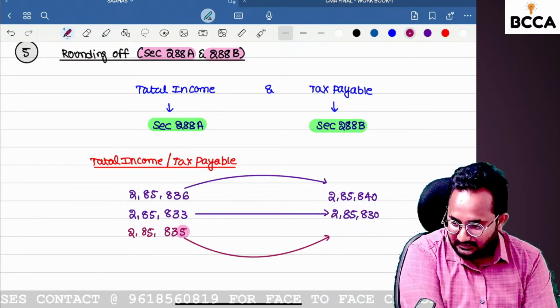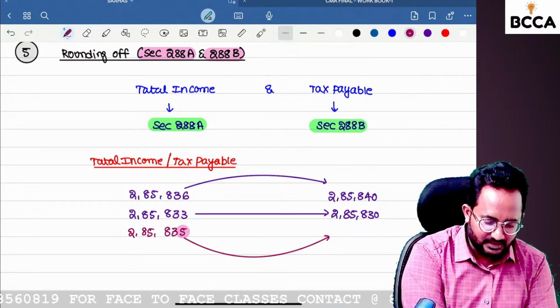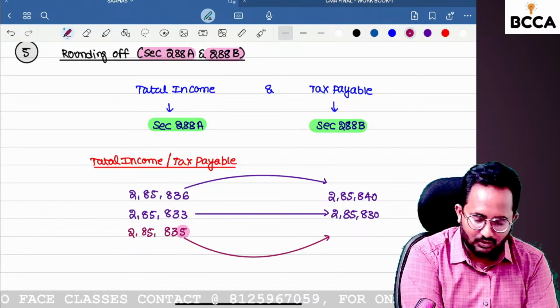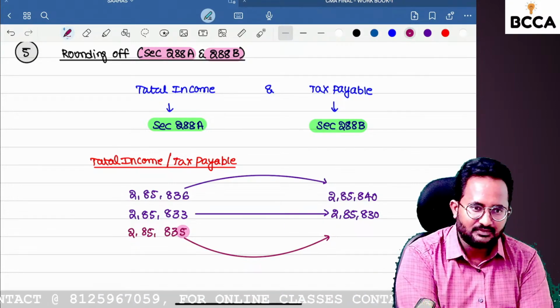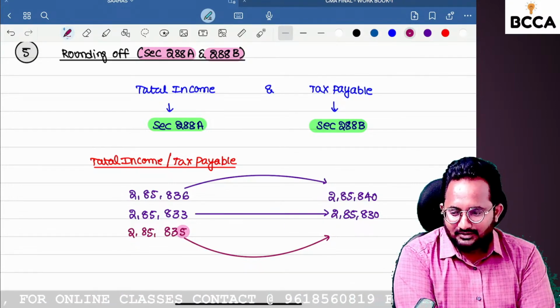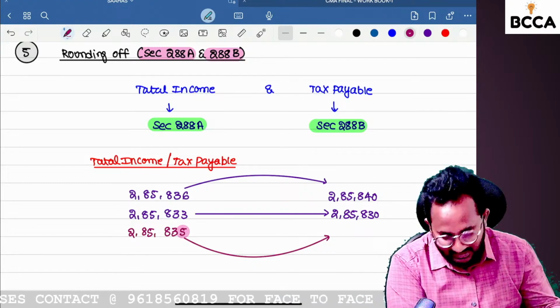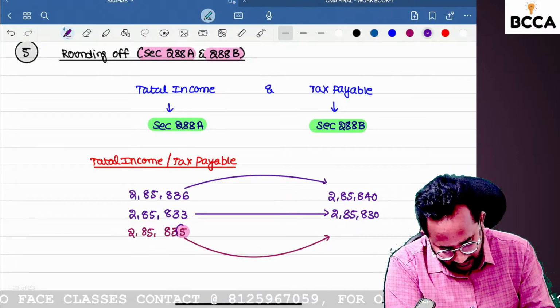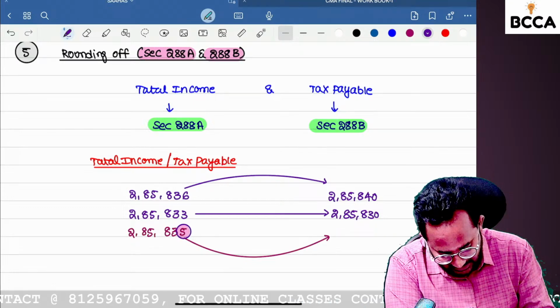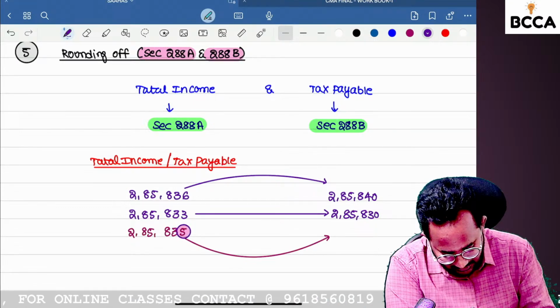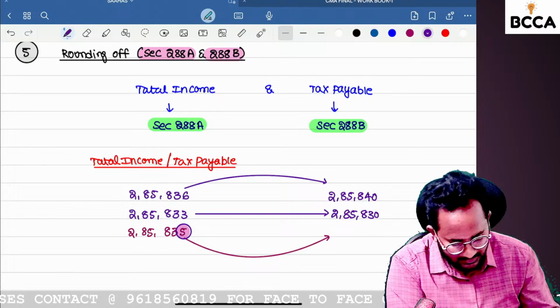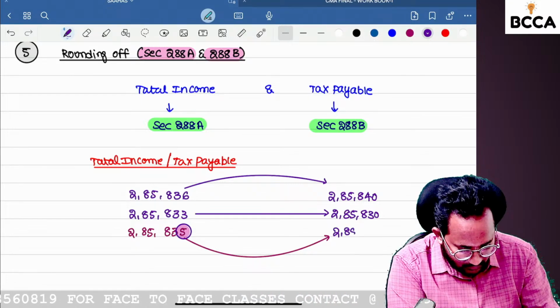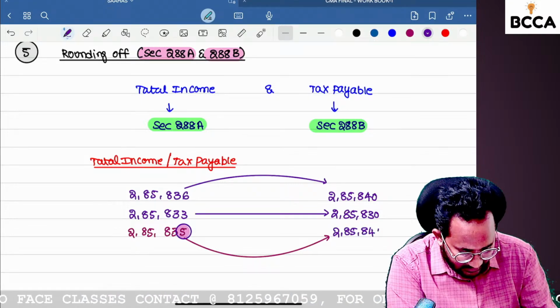in our classroom, around 20 members, face-to-face or online, there are differences of opinion among the 20 members. So the answer is 2,85,840.